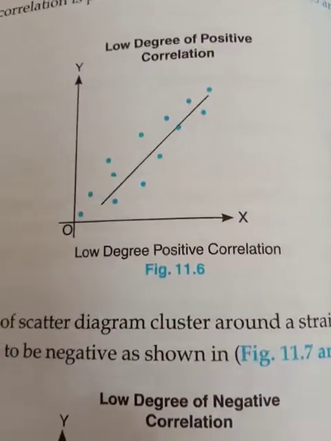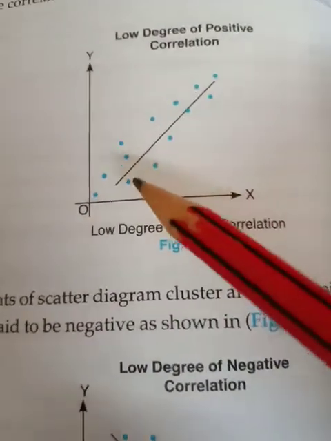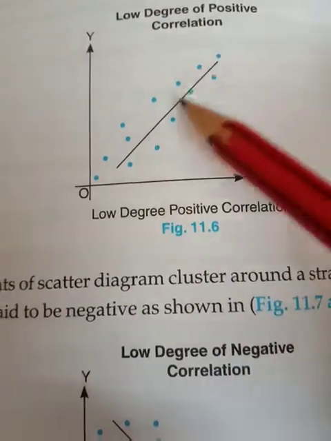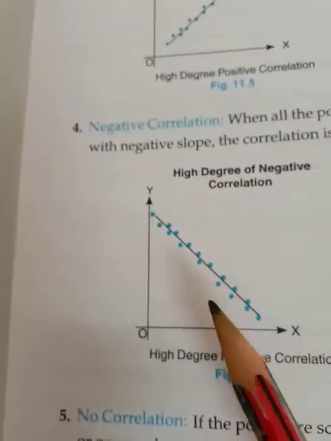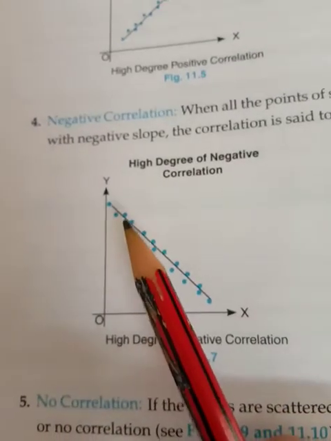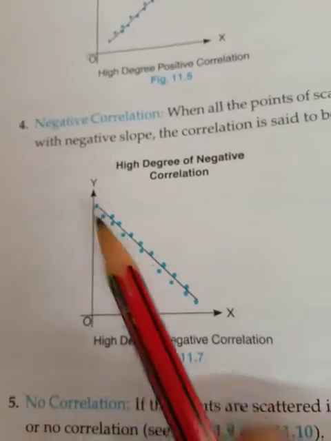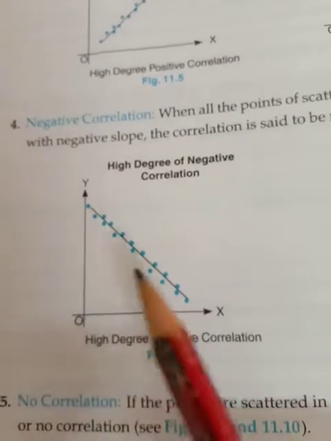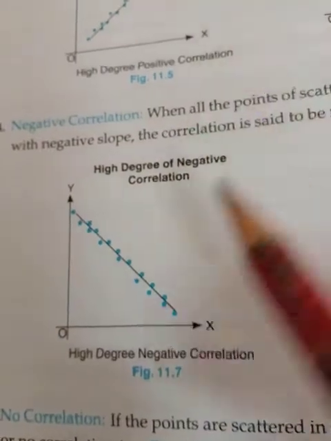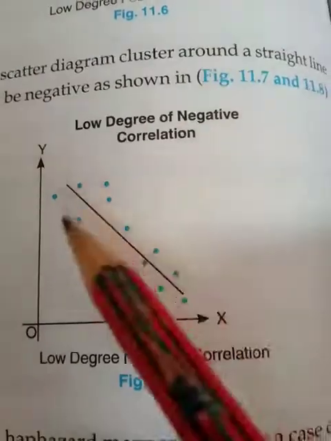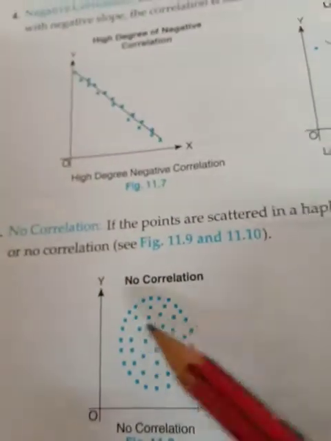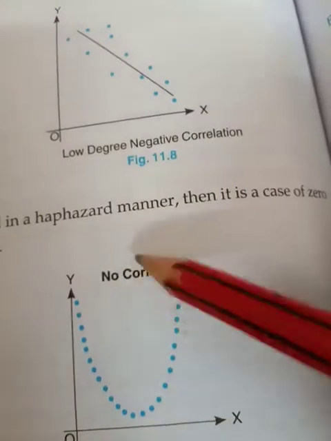Now low degree of positive correlation is when the points are scattered. The points show the relation between x and y. These plotted points are not on the same line, which is why it is low degree of positive correlation. And here negative correlation, because the points are not on the same line, just near the line, and they show a negative relation. With a downward sloping line and points near it, that is high degree of negative correlation. And low degree when they are farther away from the straight line. There is no correlation when the points are scattered like this, with no pattern.